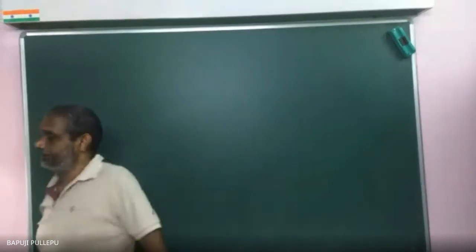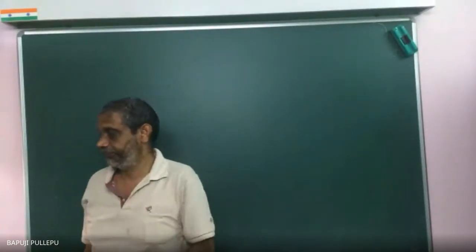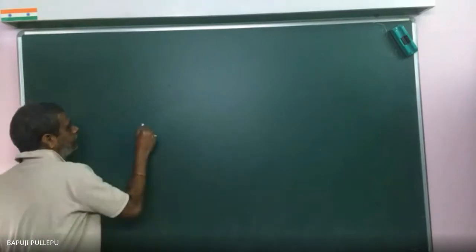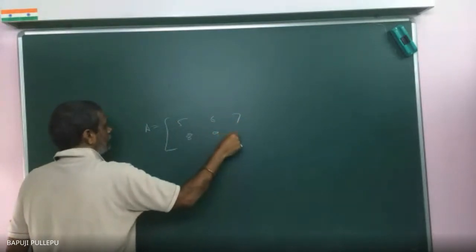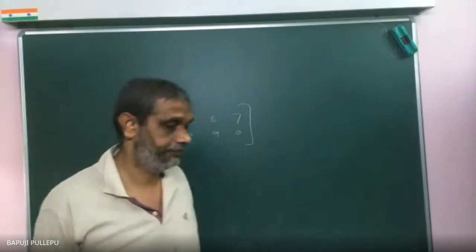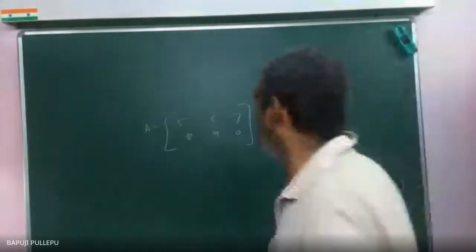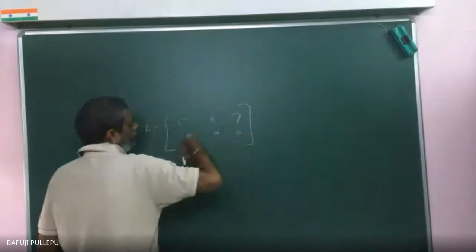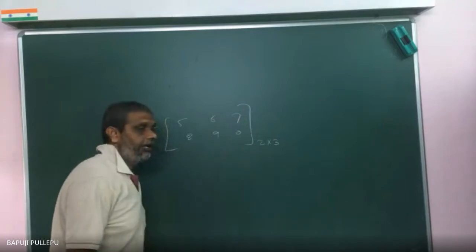Suppose what is the order of matrix A? 2 by 3. How many rows are there? 2 rows and 3 columns: first row, second row, first column, second column, third column. So 2 by 3.